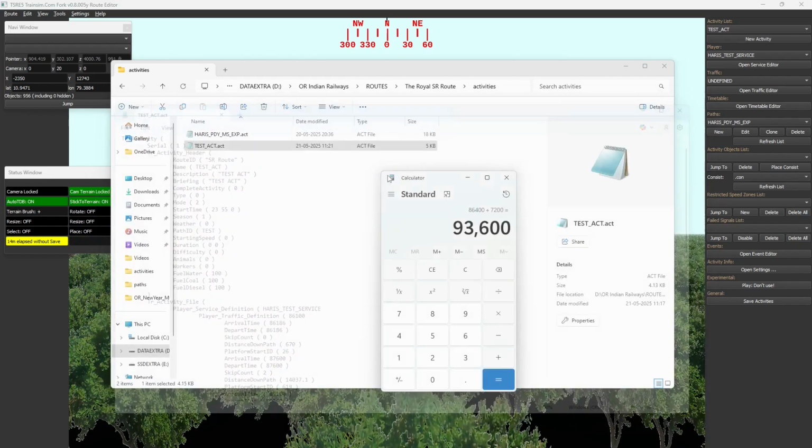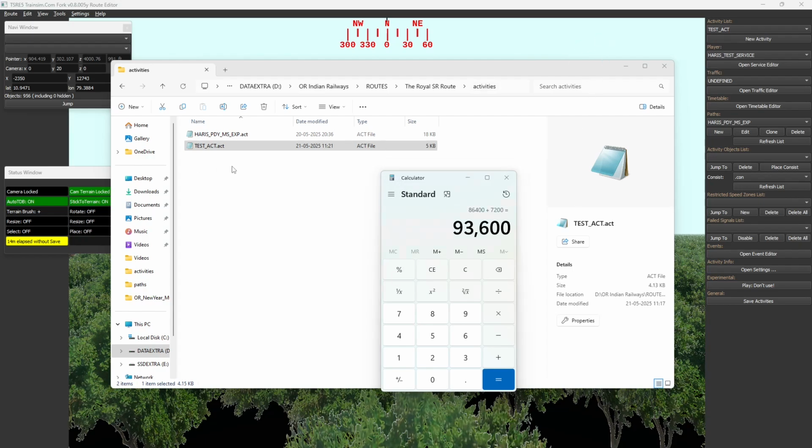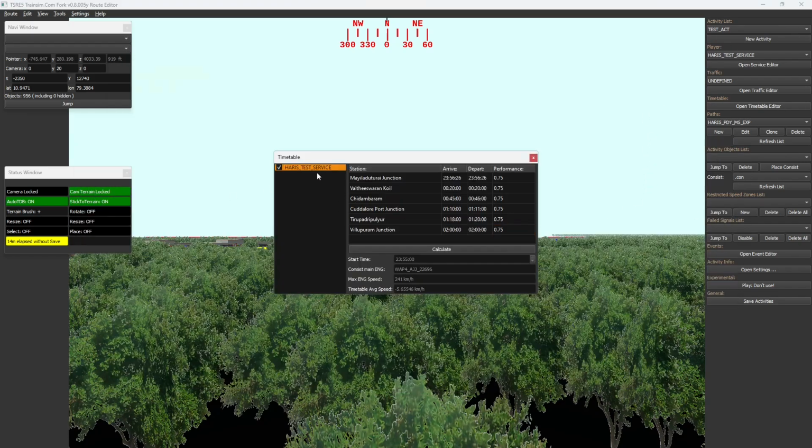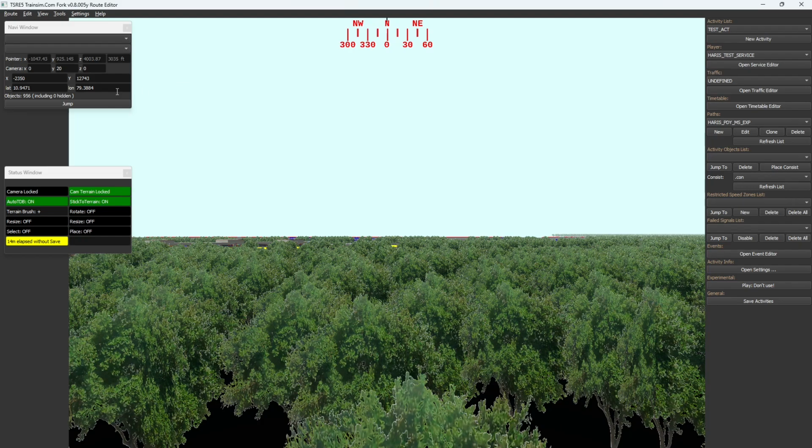So this is how you have to edit the activity. Once you edit the activity you should not change anything in the timetable editor in OpenRails again, otherwise it will go back to the original one. So make sure you do that as the final step. After setting all the timetable in the timetable editor, go into the text file and edit as I told you. Once you do that, the activity will work properly, all the AI trains will work after midnight, and even the player train will show the correct delay and correct timetable departure. Instead of just saying that passenger boarding completed, it will show the correct departure.